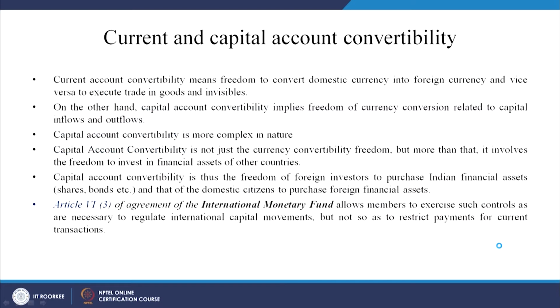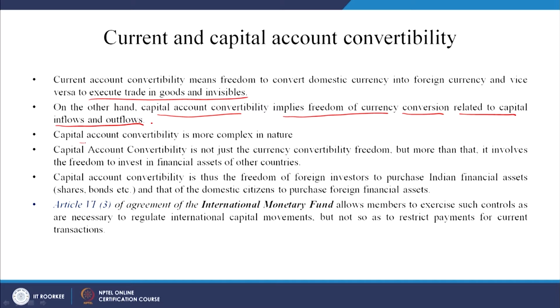So, what it is saying, let us see: current account convertibility means freedom to convert domestic currency into foreign currency and vice versa, to execute trade in goods and services, invisibles meaning services. On the other hand, capital account convertibility implies freedom of currency conversion related to capital inflows and outflows. Let us see what that means.